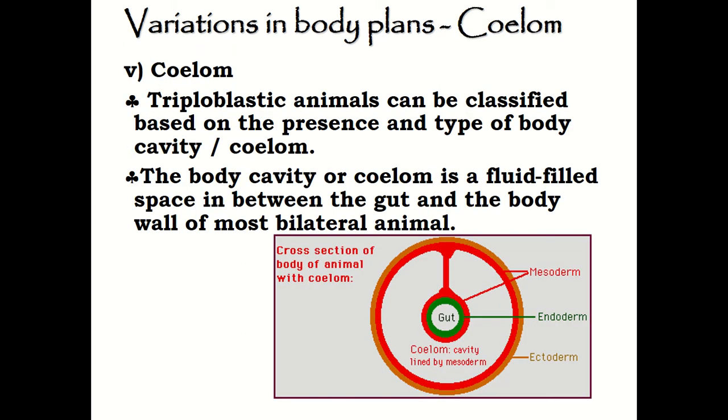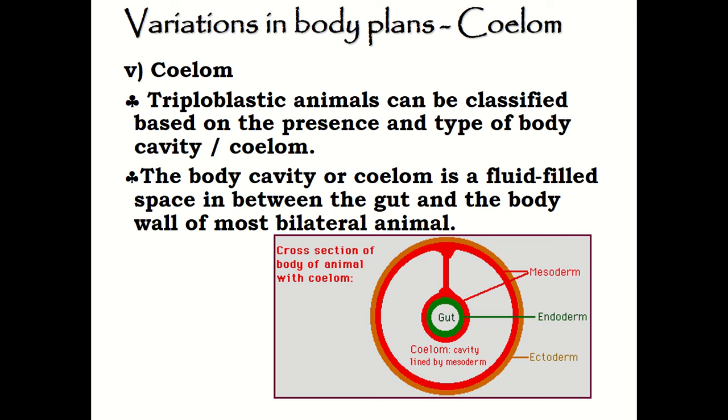So next is the coelom. Triploblastic animals can be classified based on the presence and the type of the body cavity, the coelom. So animals actually have three types of coelom.